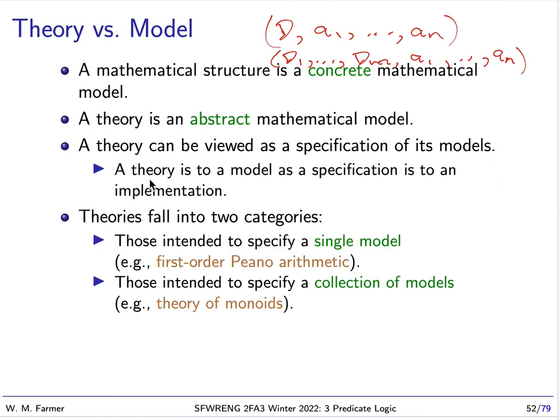There's a nice analogy that a theory is to a model like a software specification is to a software implementation. Many times when people write software specifications, they essentially represent the specification as a kind of theory. So we've seen theories fall in two categories: those intended to specify a single model, like natural number arithmetic or real number arithmetic, where our example is first-order Peano arithmetic, or a theory that specifies a collection of models, where our example is a theory of monoids.